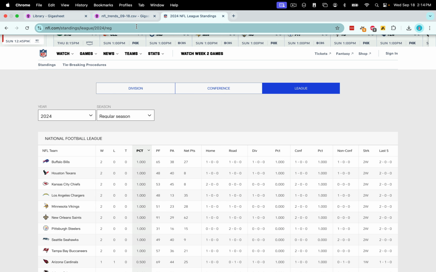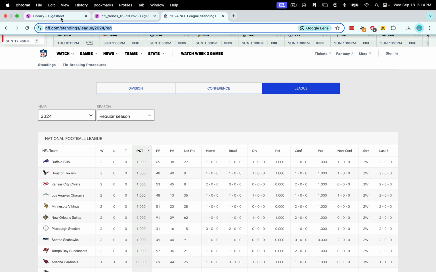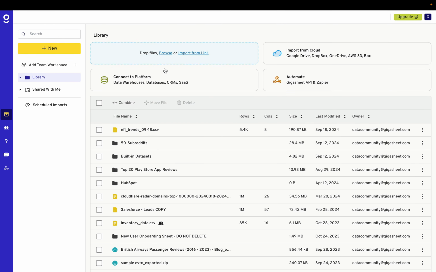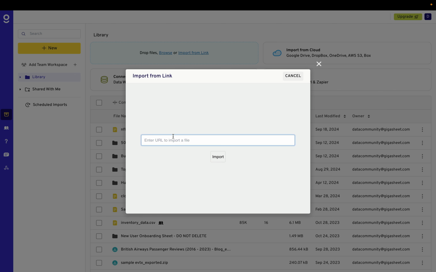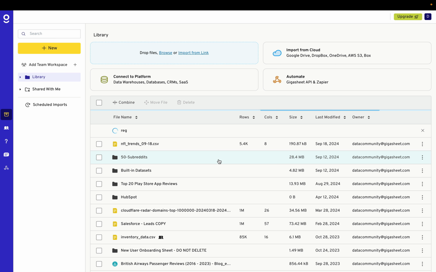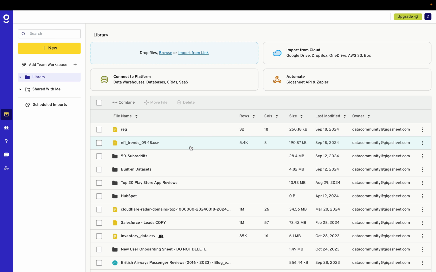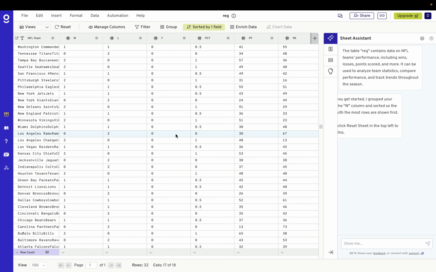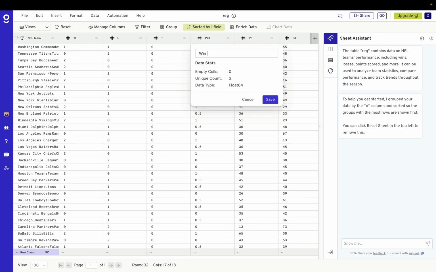So what I'll do is grab this URL here, head back to my library, and click Import from Link. I'll paste in the URL. Gigasheet will automatically look for tables of data and rip that out of the site and scrape it. Great, I've got 32 rows and 18 columns, which looks right. And I can see here, I've got this PCT, which is the win percentage. And I'll rename that now.